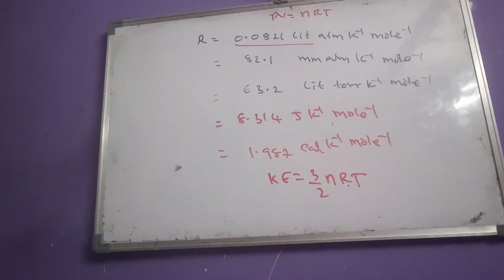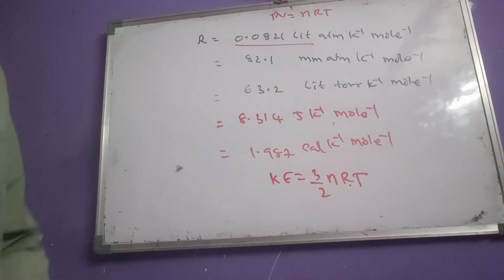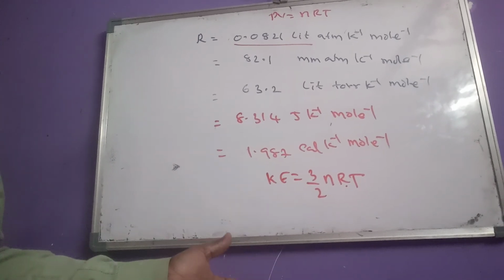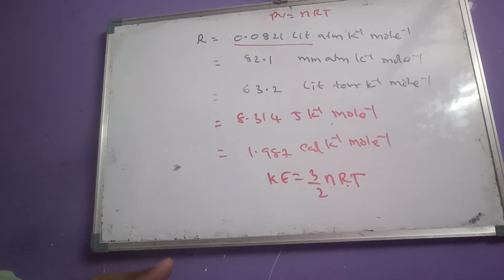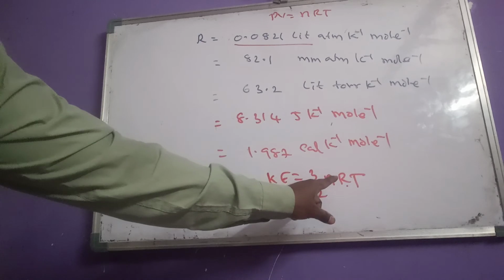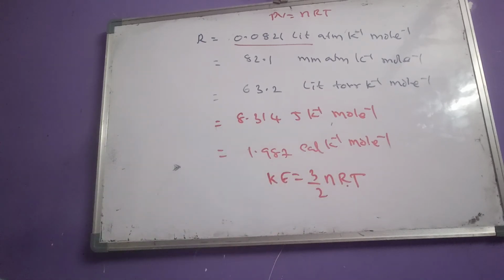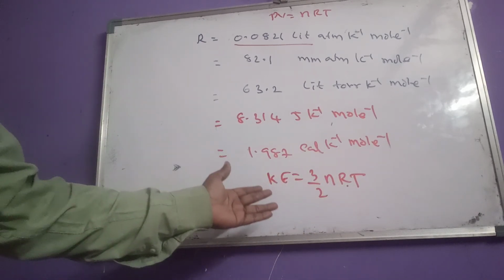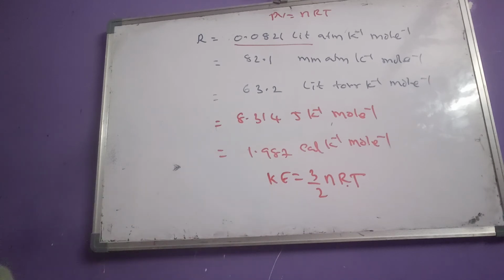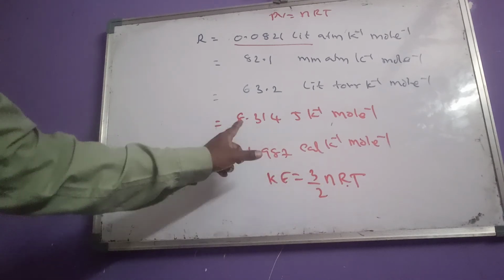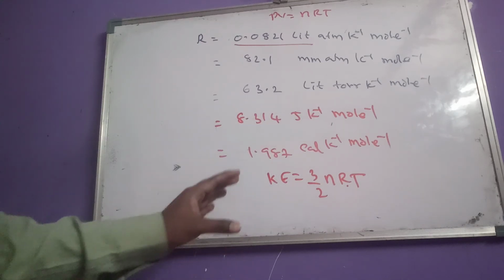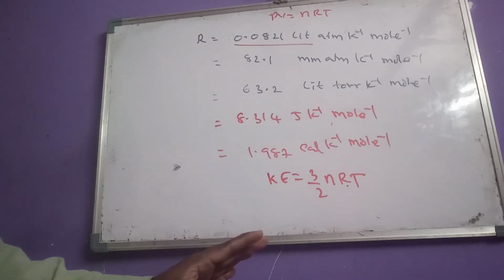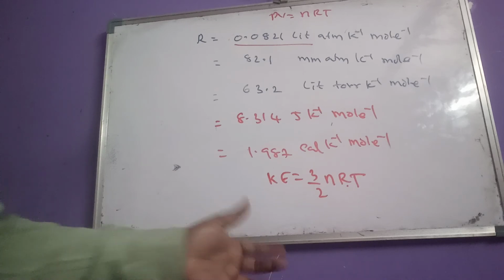In this case, the R value depends on the units of the given kinetic energy. If in the options kinetic energy is given in calories, we have to use 2 calories. If in the options kinetic energy is given in joules, we have to use R value 8.314. That is based on the units of kinetic energy in the given options.